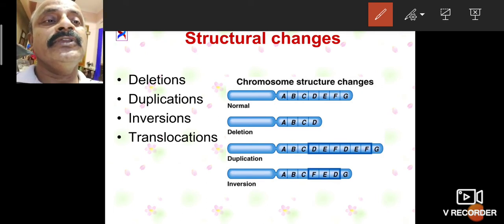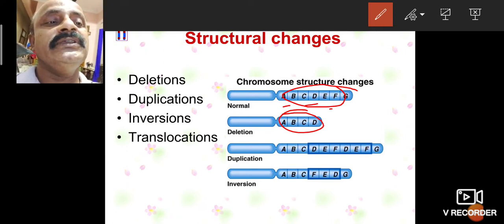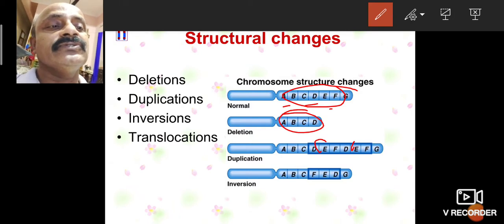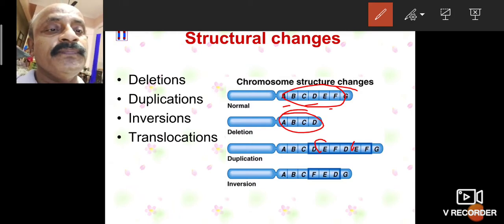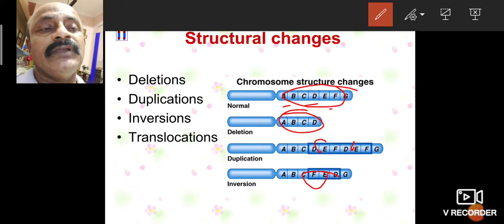The normal chromosome is A, B, C, D, E, F, G. In deletion, a part is lost. Duplication means A, B, C, D, E, F, D: D has two formations, and that is called duplication. Inversion means A, B, C, D, E, where a segment is inverted, up and down.